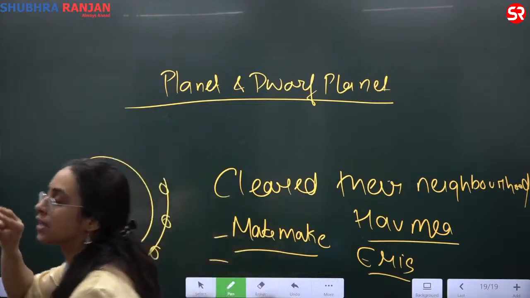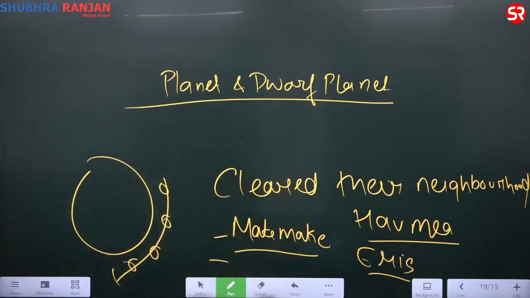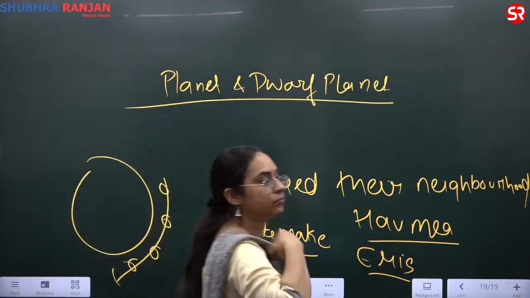Kuiper. What are all the other dwarf planets? They are found in the Kuiper belt. Okay, write a star mark and write it there only.